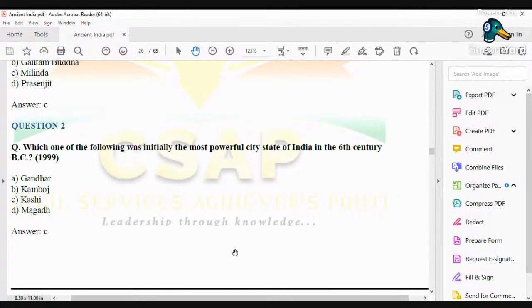Now, coming to the connection which Kashi has with a very important thing. Many historians say, and you can look this up on Google, that the garment worn by Buddhist monks, you must have seen them, they wear a particular kind of garment or gown. That gown is called kashaya.